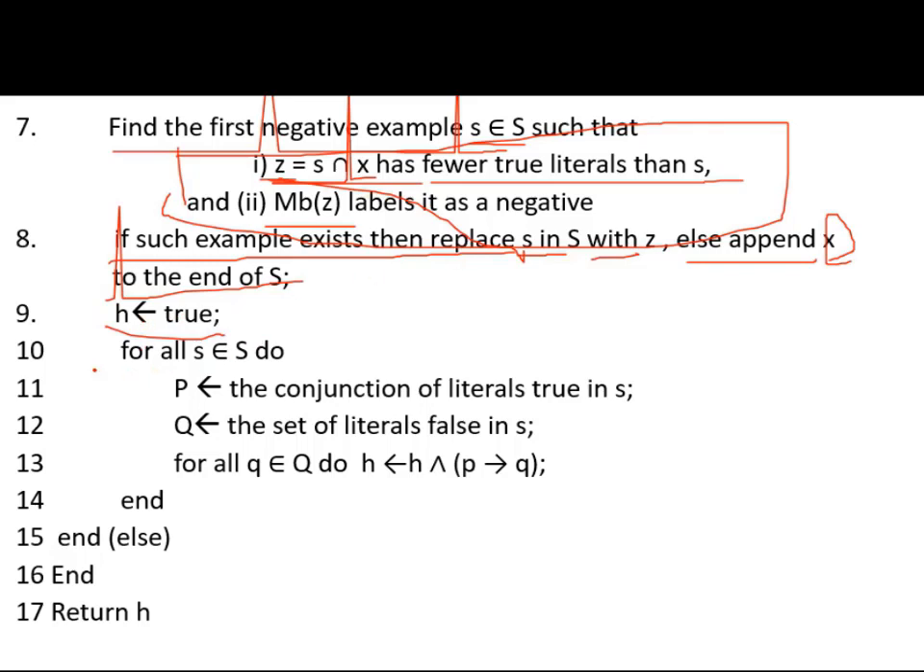Now H is equal to true. Now for all s belonging to capital S, do: P is the conjunction of literals true in s, Q is the set of all literals false in s. P are the true literals, Q the false literals. Then for all q belonging to Q, do H is equal to H and P implies q.